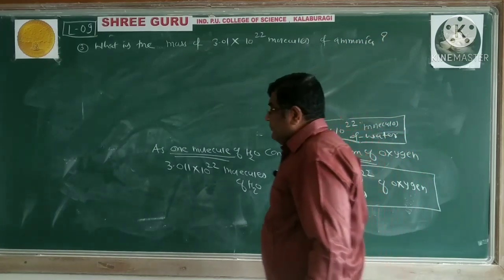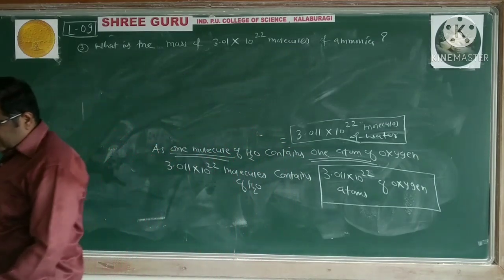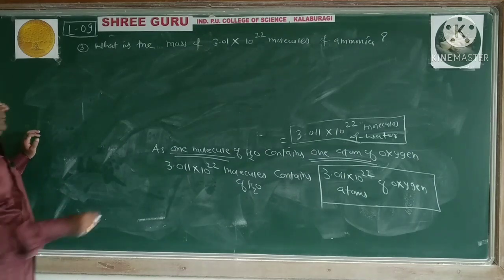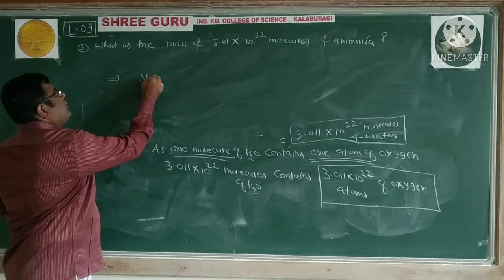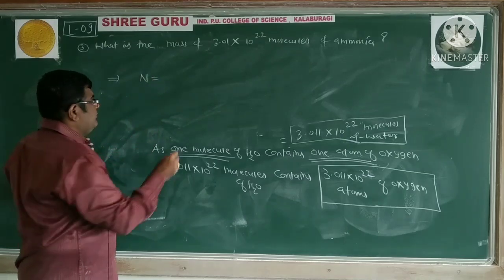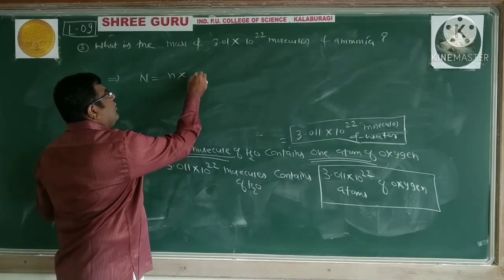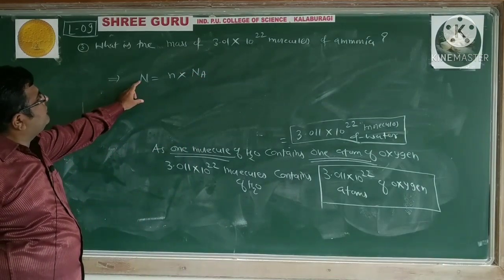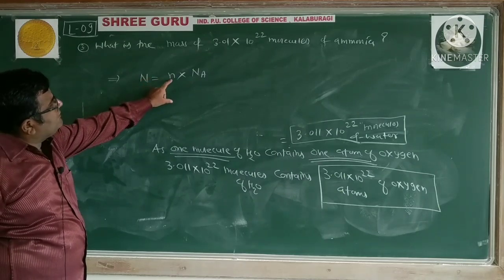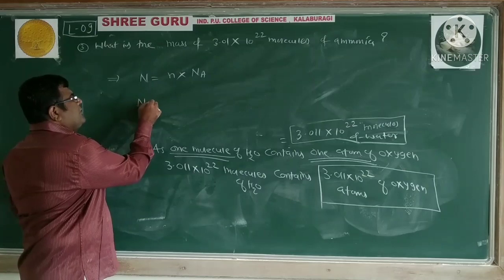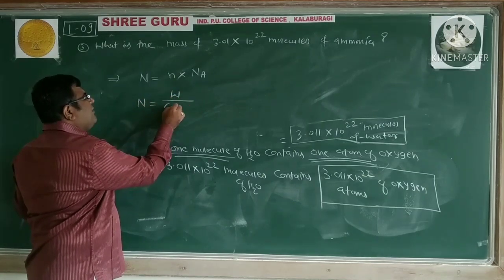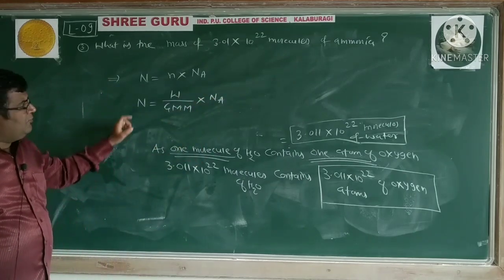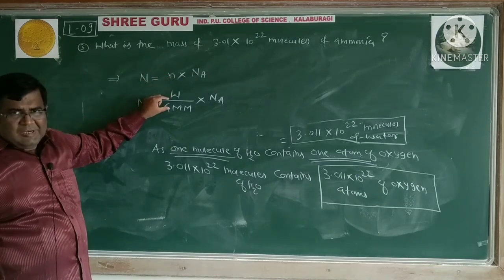What is the mass of 3.01 into 10 raised to 22 molecules of ammonia? Number of molecules is equal to number of moles into Avogadro number. Molecules are given, mass is asked. So you can say N equals mass by gram molecular mass into Avogadro number, because number of moles is equal to mass divided by gram molecular mass.